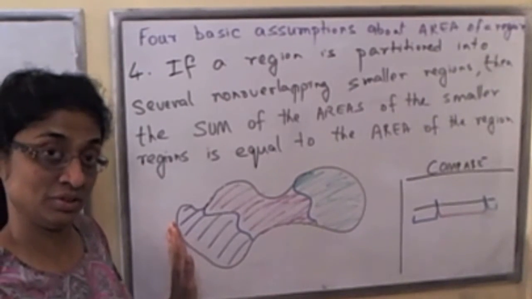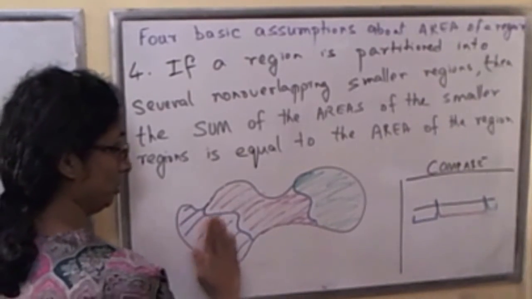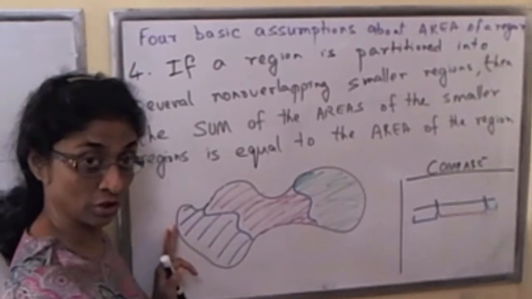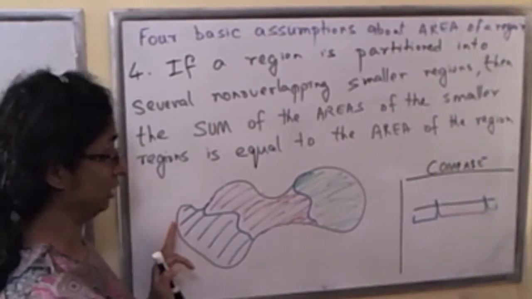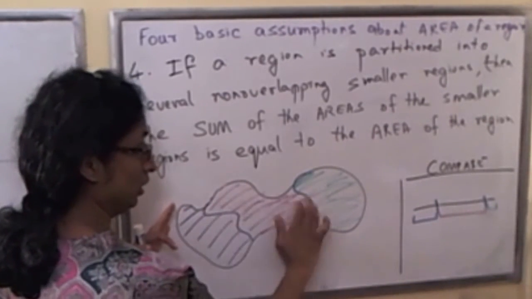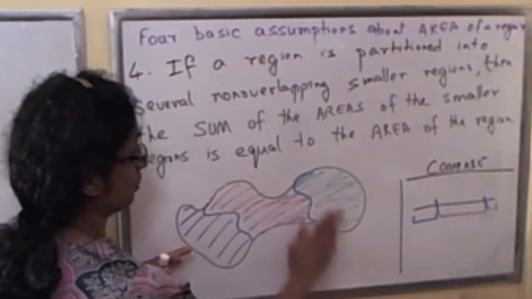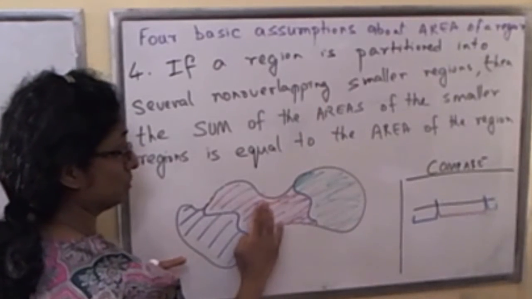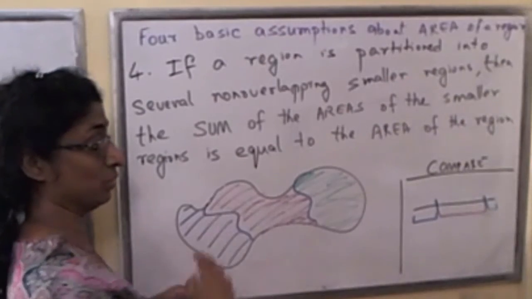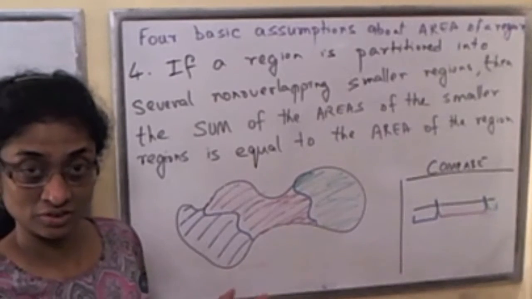We would like the area assignment to be so that if we do have a big region, the number we associate with this big region, which we call area, must equal the sum of the areas of any of these smaller non-overlapping regions. So once again, if a region is partitioned into non-overlapping smaller regions, then the sum of the areas of the smaller regions is equal to the area of the original big region. So we'll make that assumption.